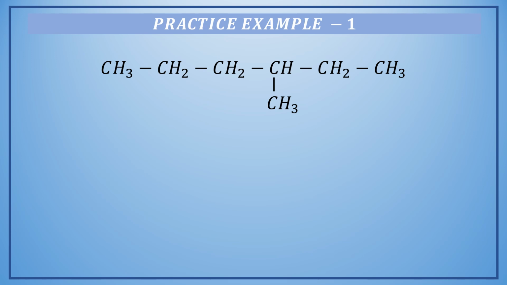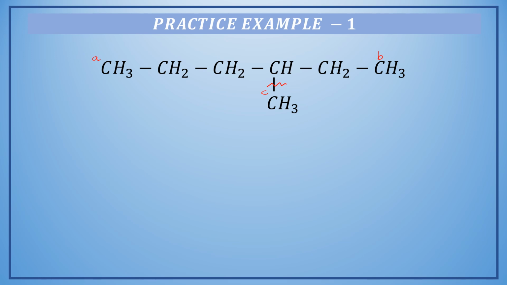Okay, let us quickly put our knowledge into application in this particular example. You can pause the video and write the complete name of this molecule, this alkane. So the name of the alkane will be here. Let me again mark this as A, B and C, and we can see the AB will be the parent chain and this particular group here, methyl, will be the substituent.